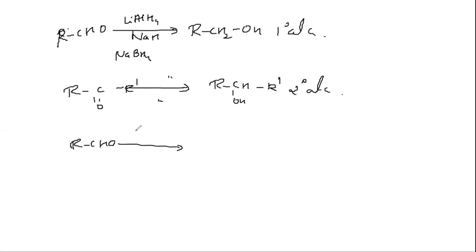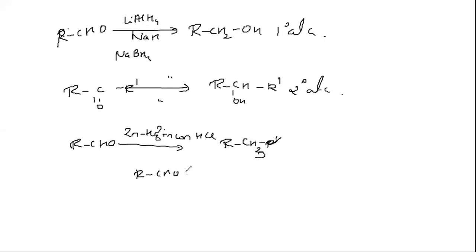Now see, there are different reducing agents. If you have an aldehyde and you are using a zinc amalgam in concentrated HCl, you will get RCH2R dash, or RCH3. This reduction is called Clemmensen's reduction.